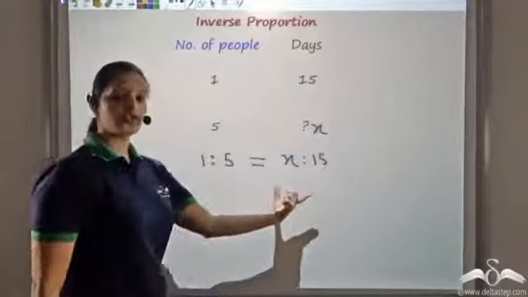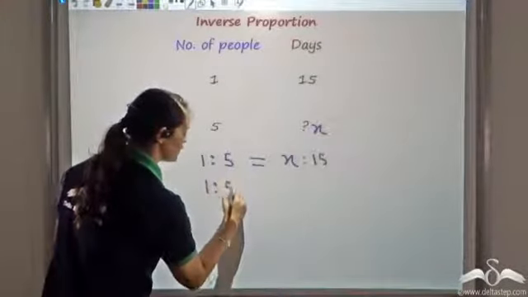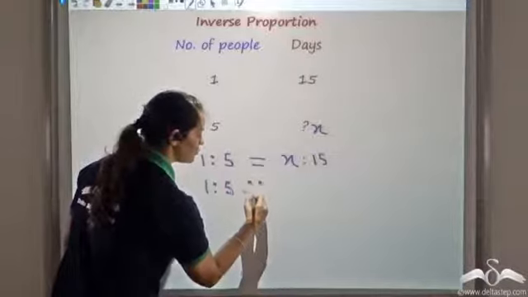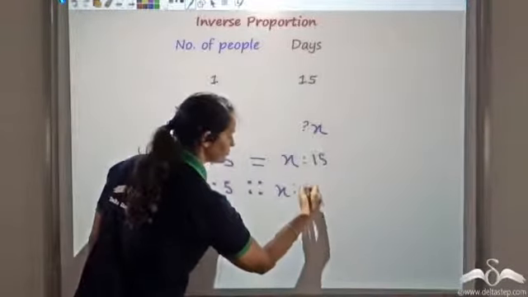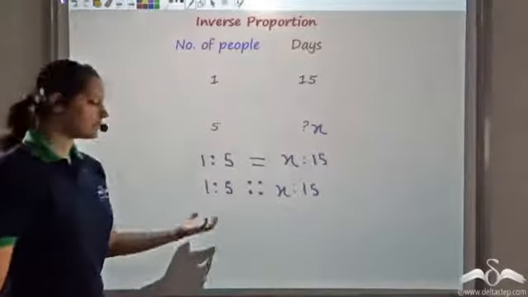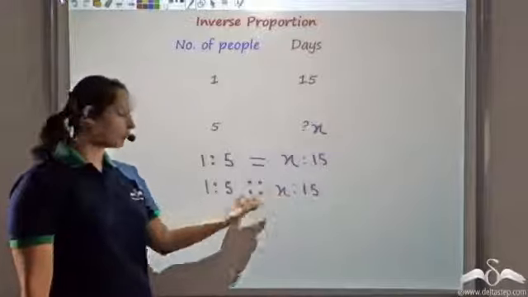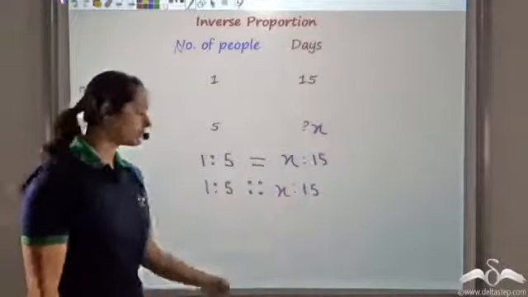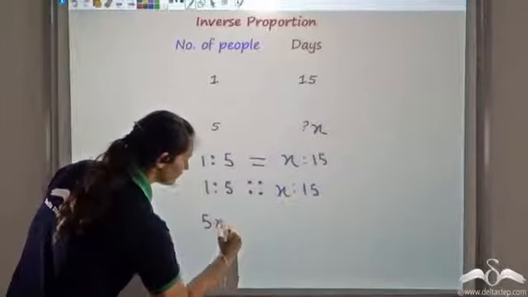Now since two ratios are equal, I can say they are in proportion. So 1:5 is in proportion to x:15. Now again, since they are in proportion, I can apply product of means would be equal to the product of extremes. Means here are 5 and x. So 5 times x is 5x.